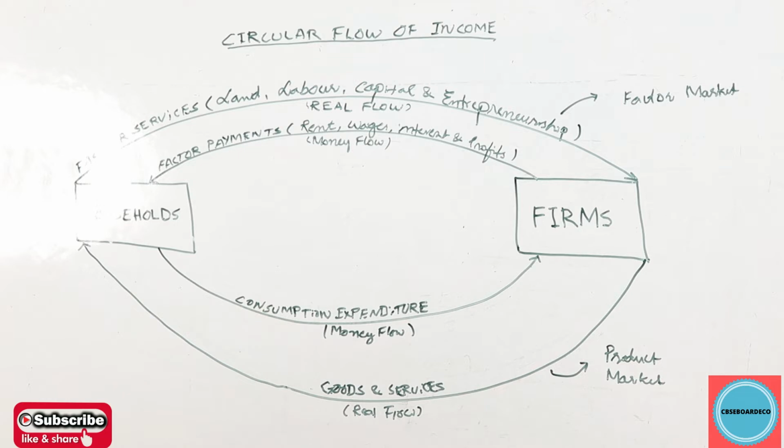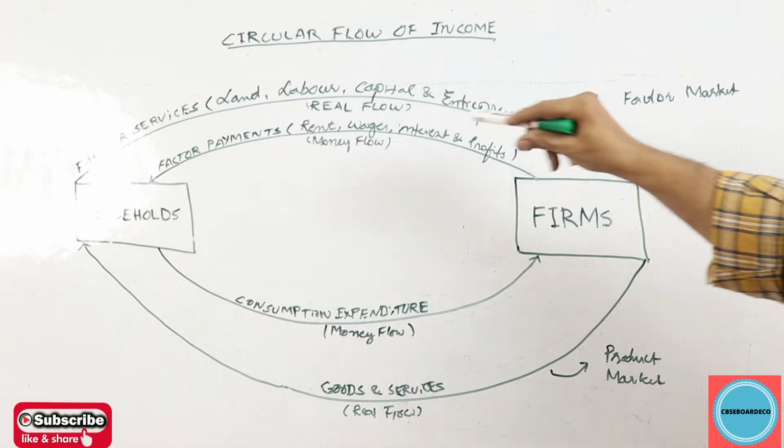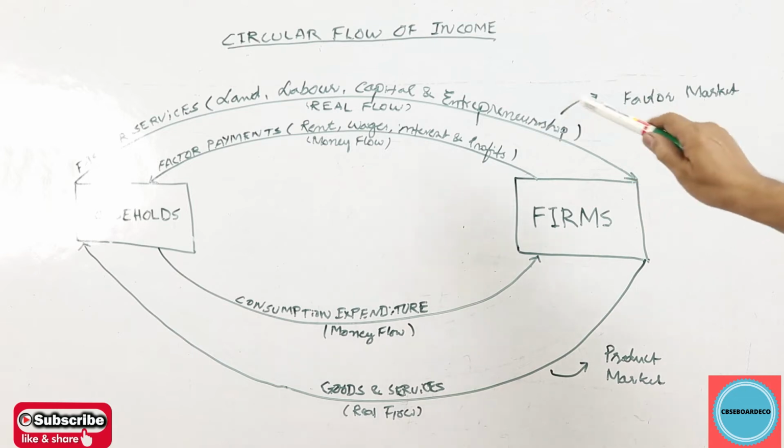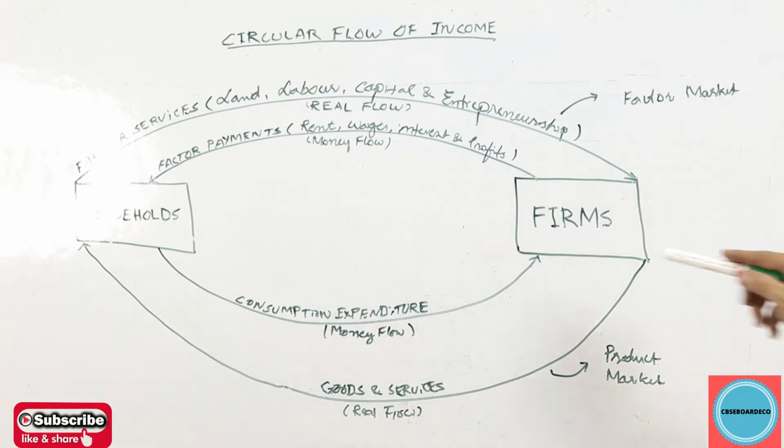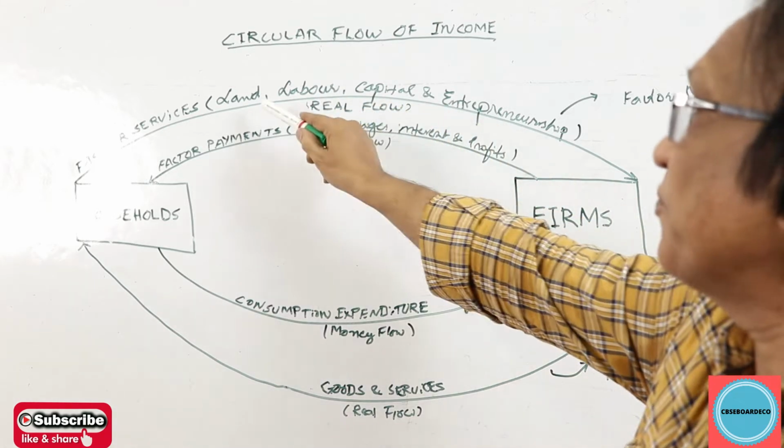And the next point, with the help of these four factors of production, that's land, labor, capital, and entrepreneurship, the firms produce goods and services and sell it in the market. And the next point, whatever the money the firms got by selling these goods and services, they distribute among the four factors of production.